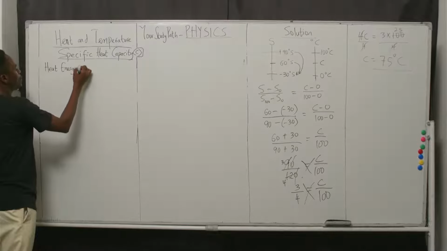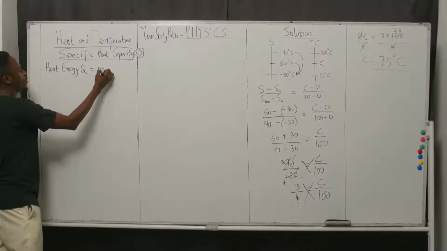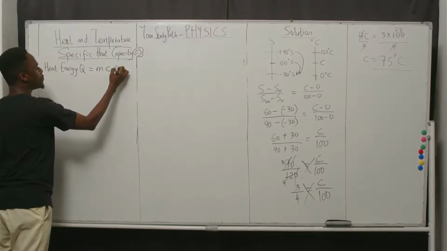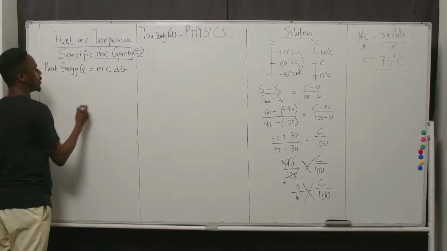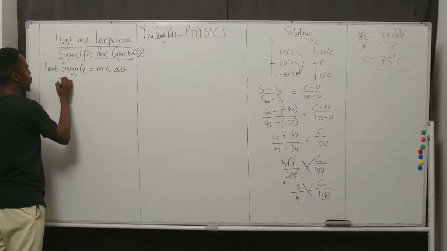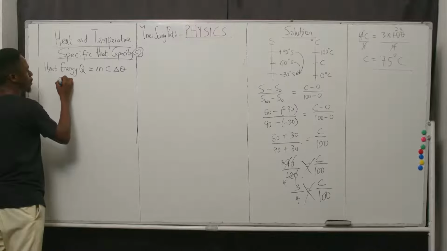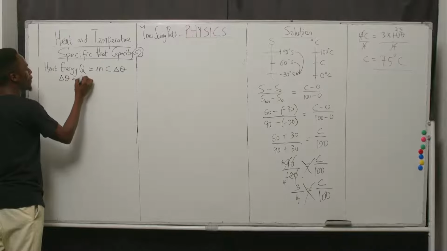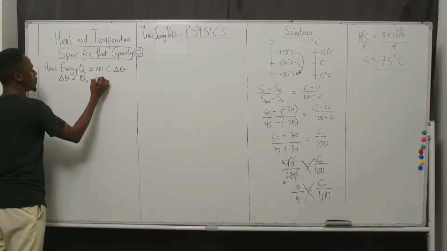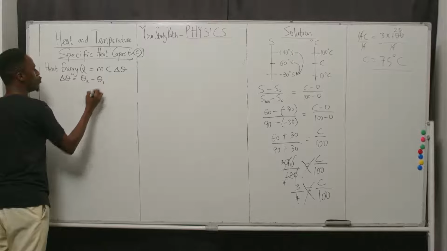And heat energy, alphabet Q, can be calculated as MC change in theta. Change in theta means the bigger temperature minus the lower temperature.